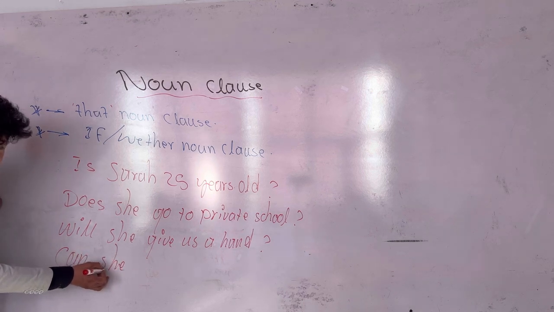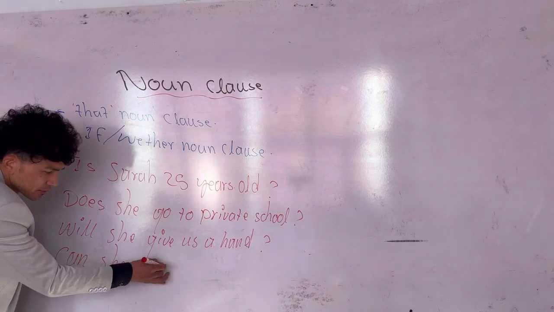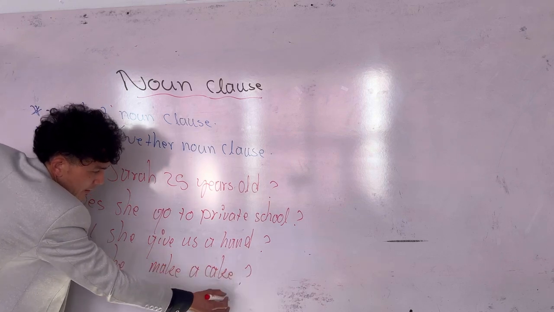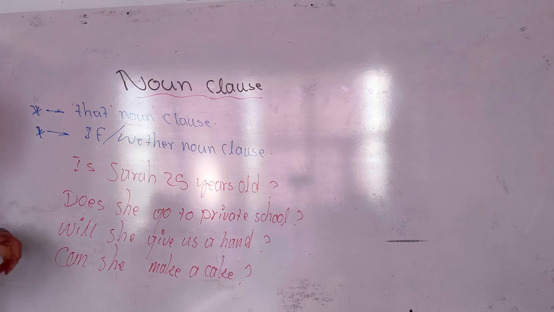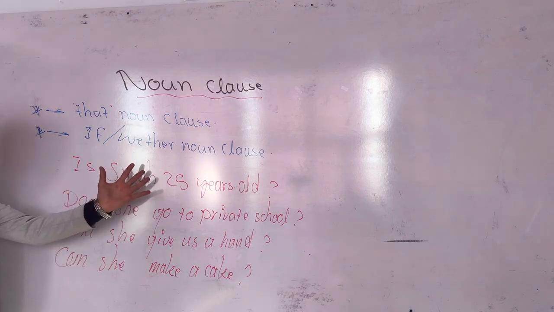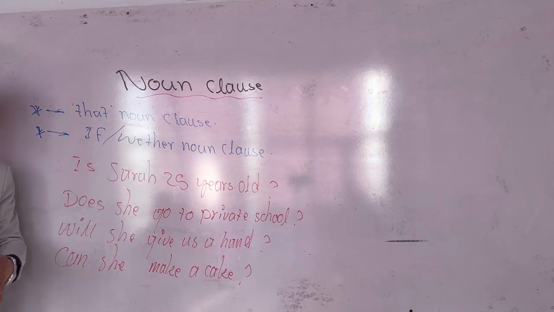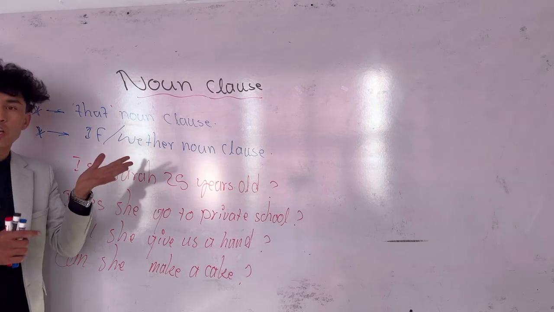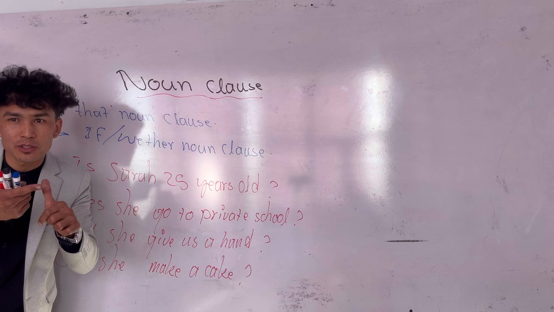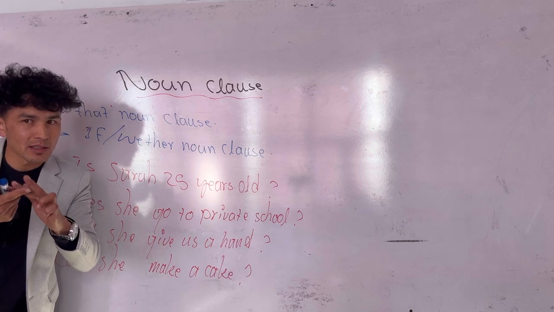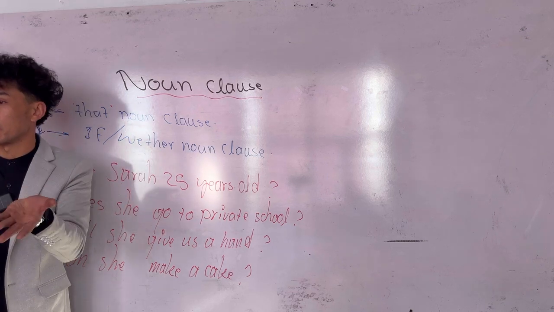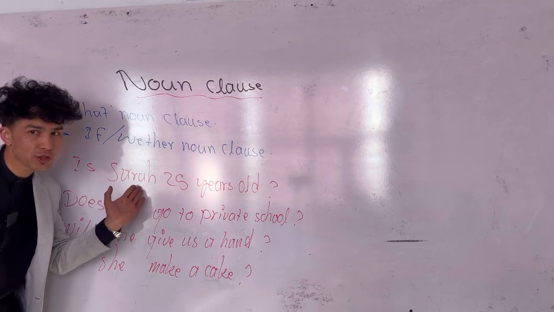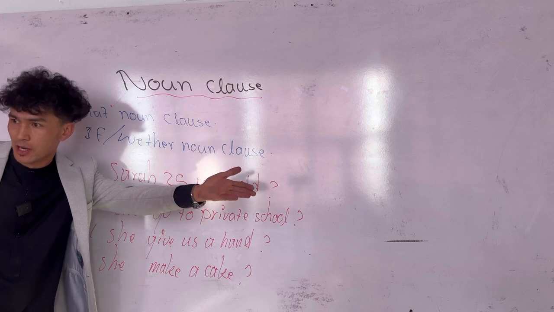Can she make a cake? Look at these questions. All of them are called what? Yes/no questions. To change these questions into noun clauses, you do require some rules. Do not forget one thing you have to keep in mind in the noun clause: we remove the auxiliaries do, does, did. The auxiliary verbs, not the main verbs. And we change the structure of the question into positive structure.